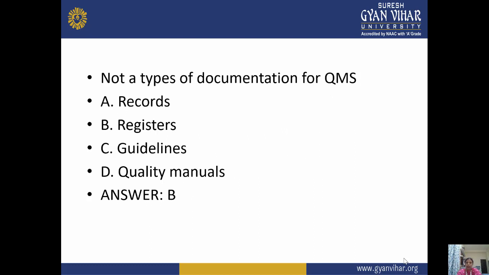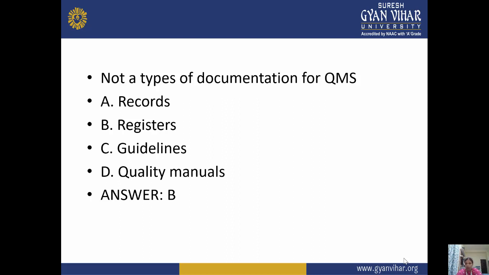Next is not a type of documentation for QMS. So we have already discussed there are many documentation which are required for the QMS. Which is a part of QMS. So which is not there. So records, yes, records are the part of QMS. Registers, obviously registers are the part of QMS.